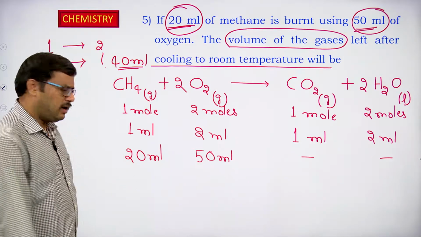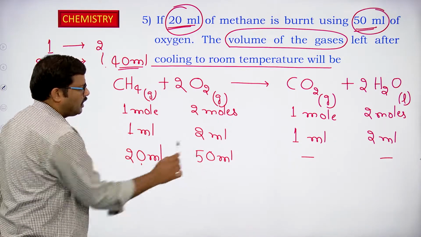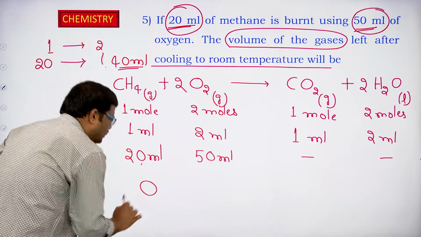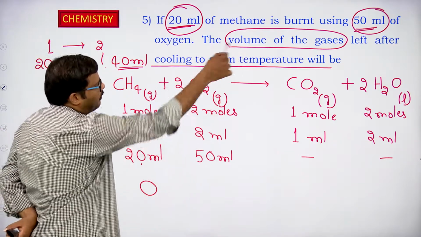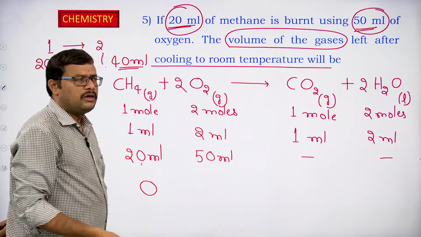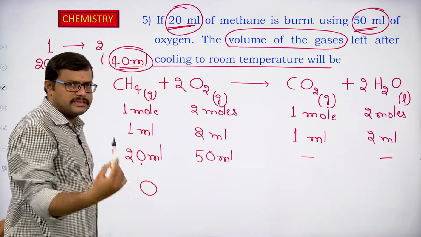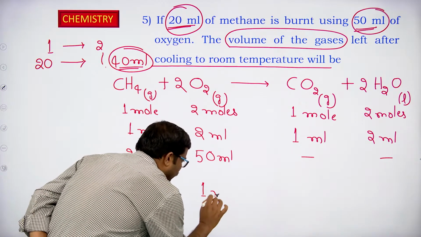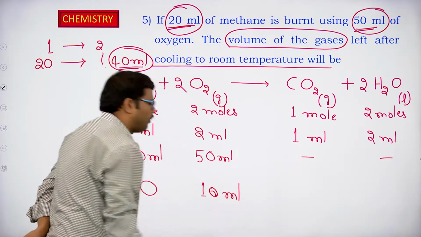Now, the reaction started. 20 ml of methane requires 40 ml of oxygen, so this is completely consumed. From 50 ml of oxygen, how much is used? 40 ml is used up. So, how much is remaining? Only 10 ml of oxygen is remaining.